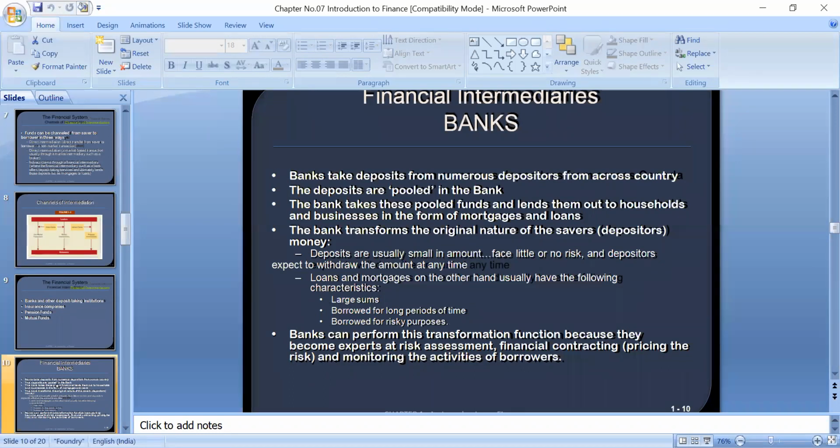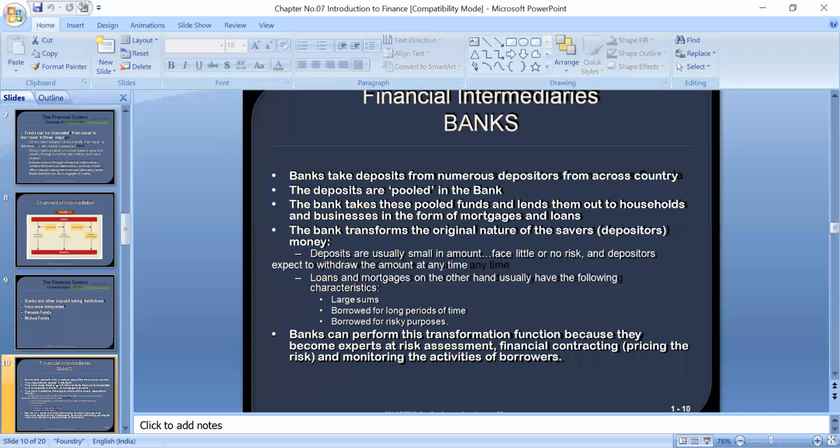Deposits are usually in small amounts, and these small amounts are accumulated. Then a large amount is created, and this large amount is given to the people who need it. Banks can perform this transformation function because they become expert at risk assessment, financial contracting, pricing the risk, and monitoring the activities of the borrowers.